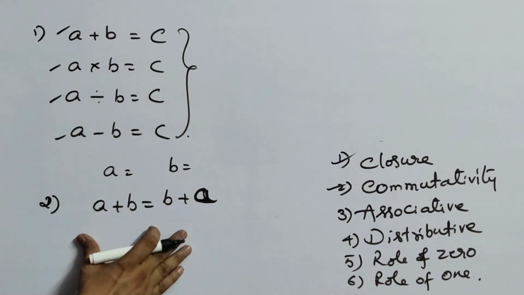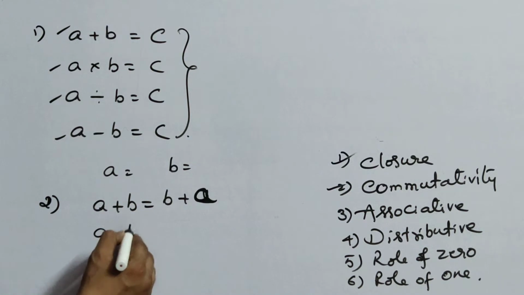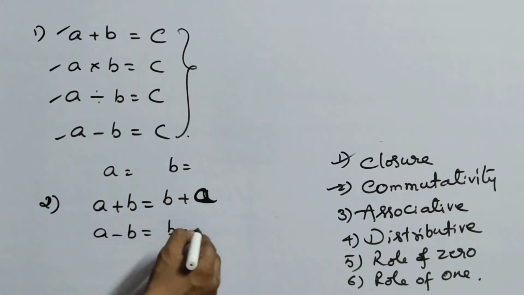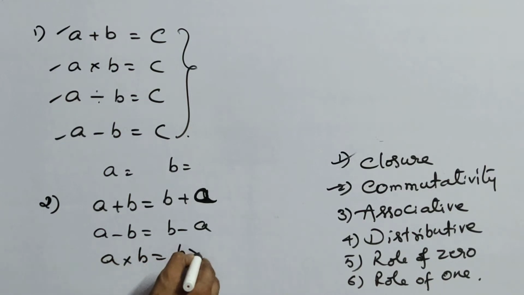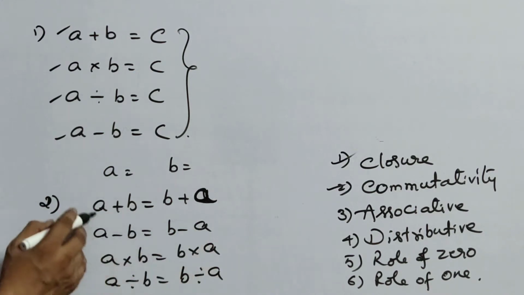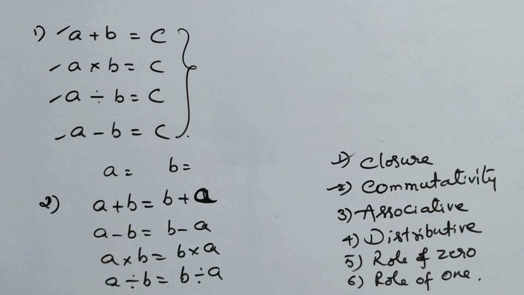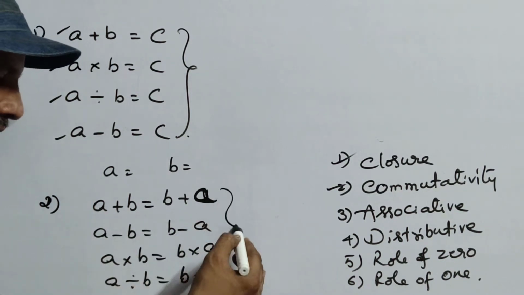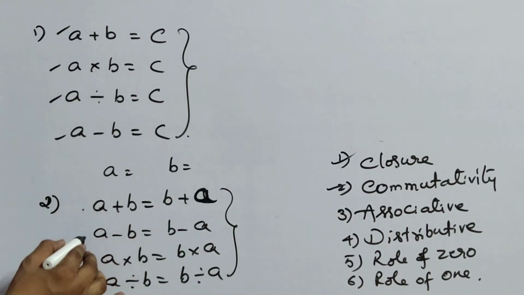But when will you get the same answer, when the symbol is plus, or minus, or into, or division? Like that, if you take any examples, some A value, some B value, if both LHS and RHS are equal, then you can understand that commutative property holds for addition, subtraction, multiplication or division.